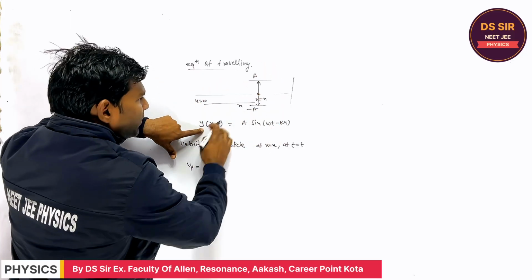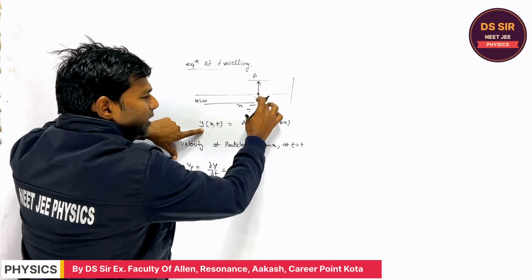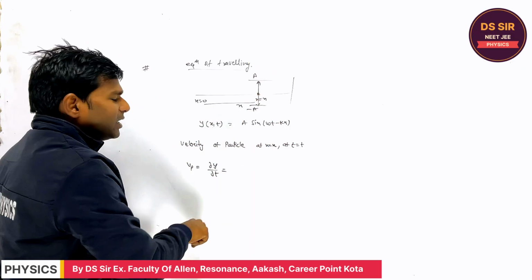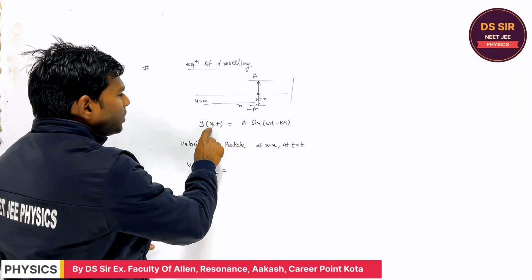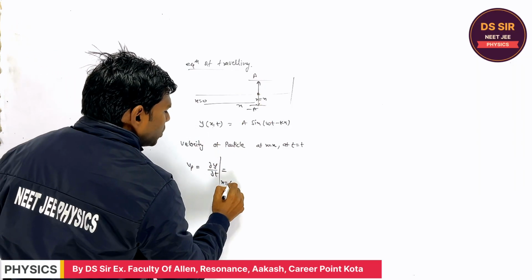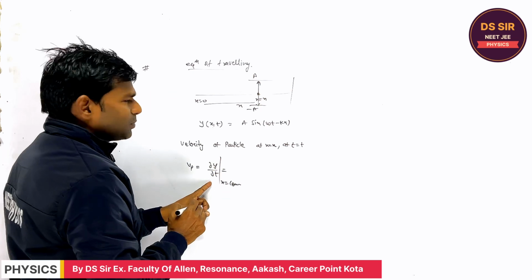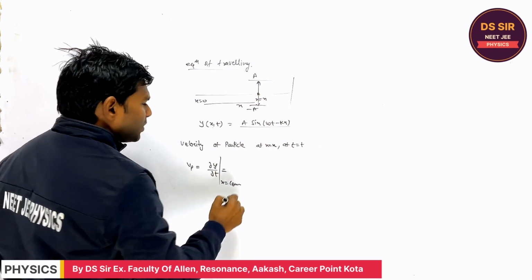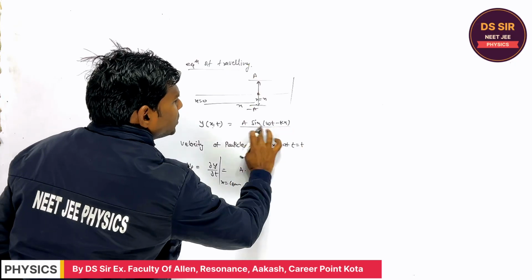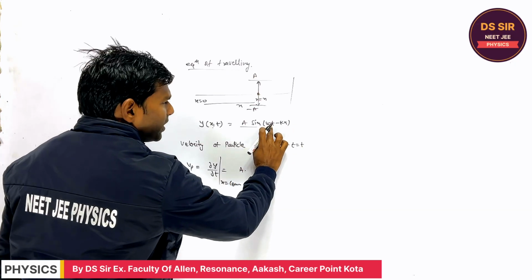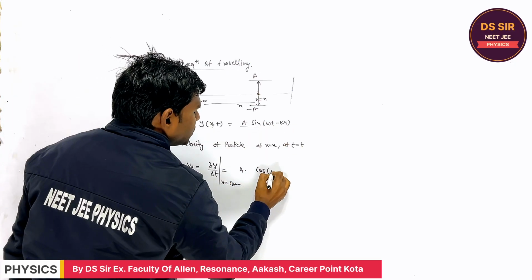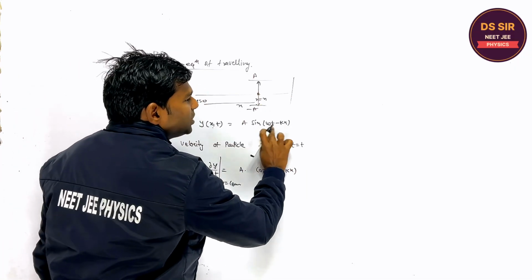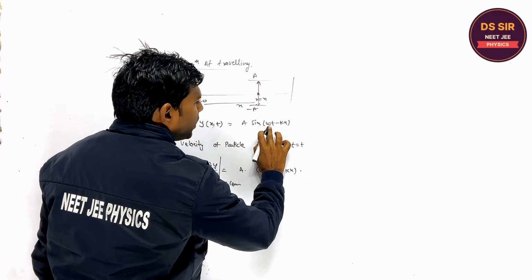I am considering only this particle now, and this is performing oscillation. So we have to differentiate this displacement with respect to time t. That is why this is called the partial derivative. What does it mean? We will assume x to be constant, right? This is the meaning of this partial derivative. So if you differentiate this expression with respect to t, only t is the variable, sine differentiation is cos, right? And the chain rule, differentiate this once again. So what will you get?